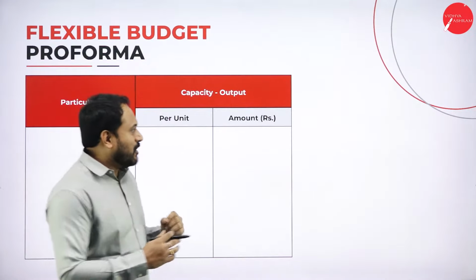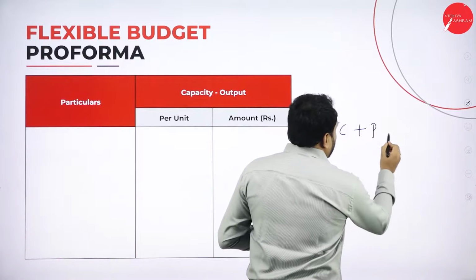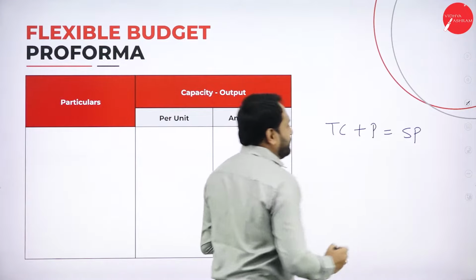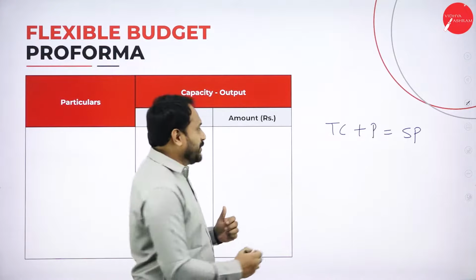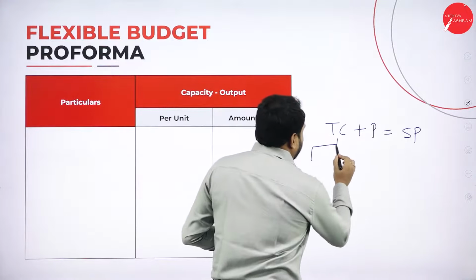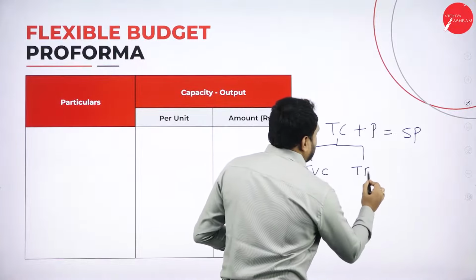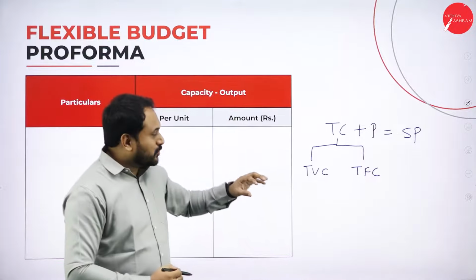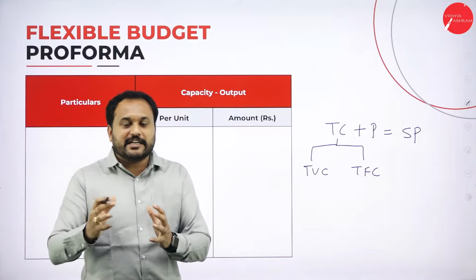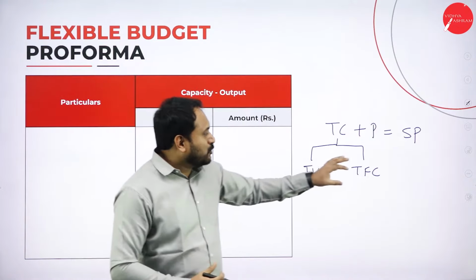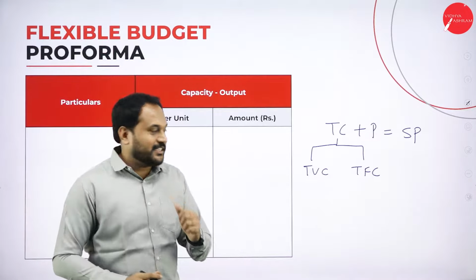I have given you a format that is called total cost plus profit is equal to selling price. If you understand this kind of formula, you will be able to write the pro forma. I'll teach you here. Total cost is divided into two, that is total variable cost and total fixed cost. Total variable cost is a cost which will vary, that means there will be a change, and total fixed cost is something where the cost will not change, it is fixed.